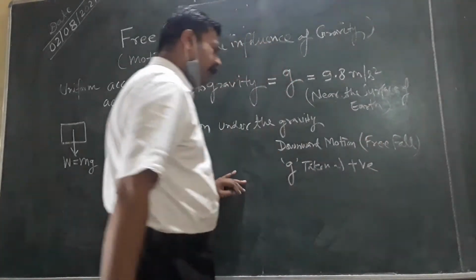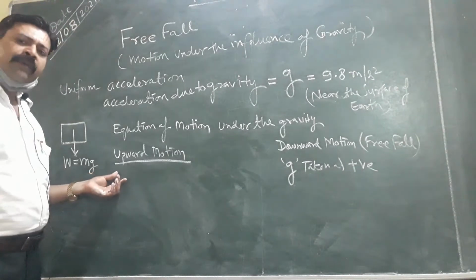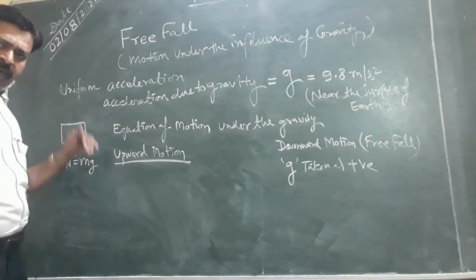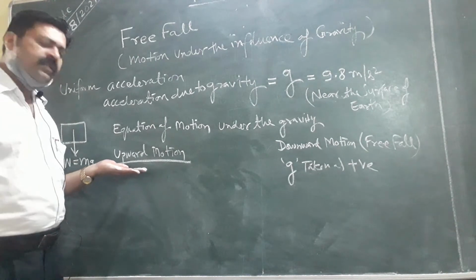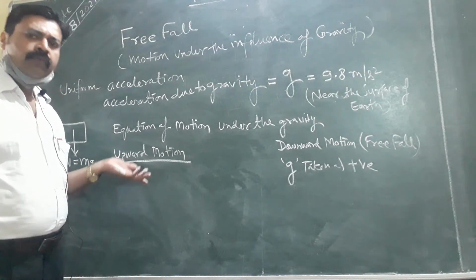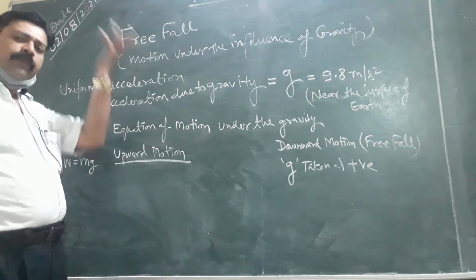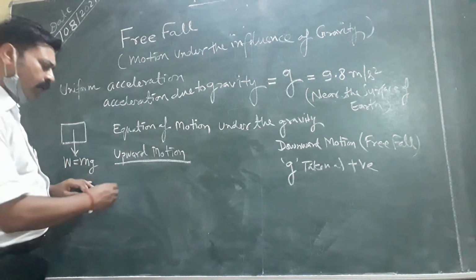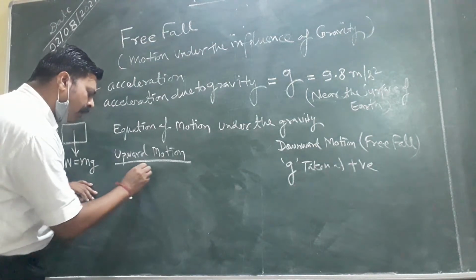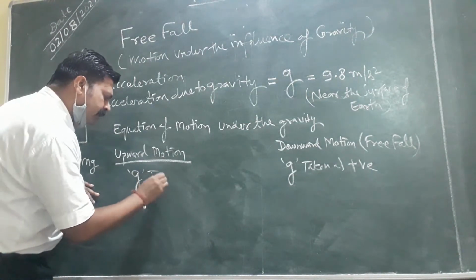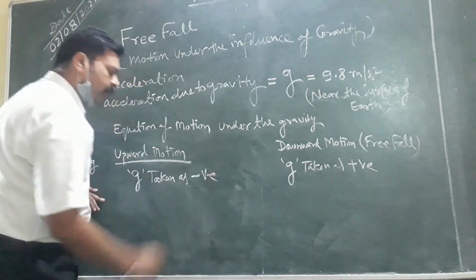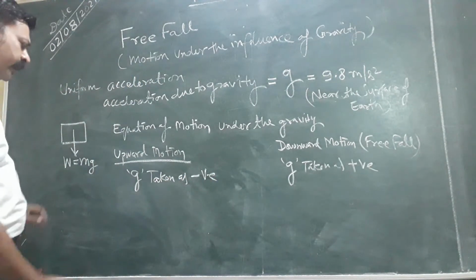But in the case of upward motion, the acceleration due to gravity g is in the downward direction, and you move upward. Both are opposite to each other, so the value of g will be taken as negative.